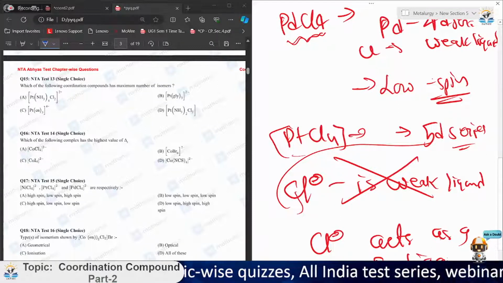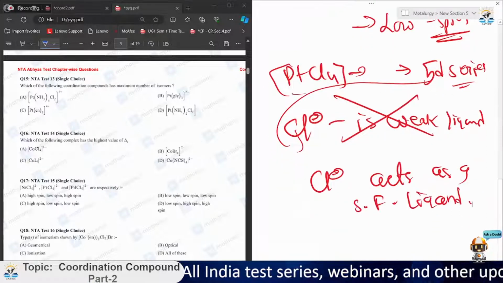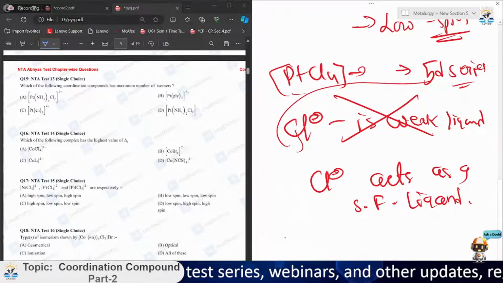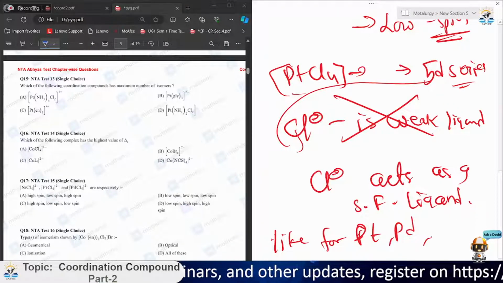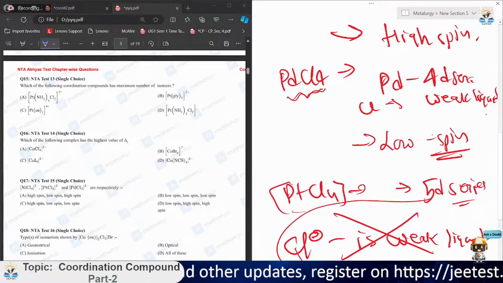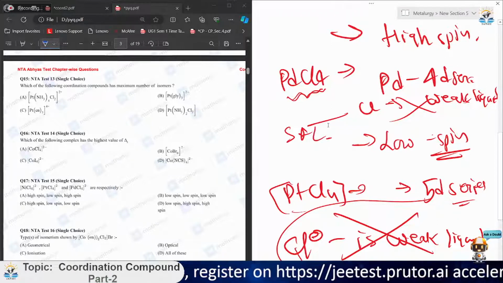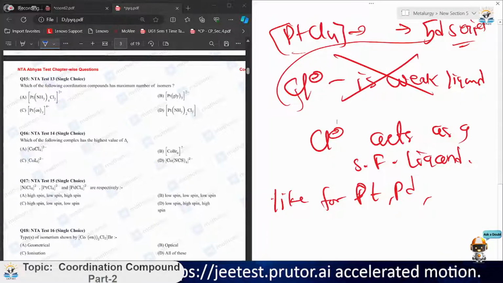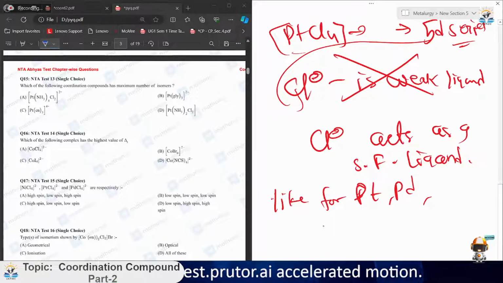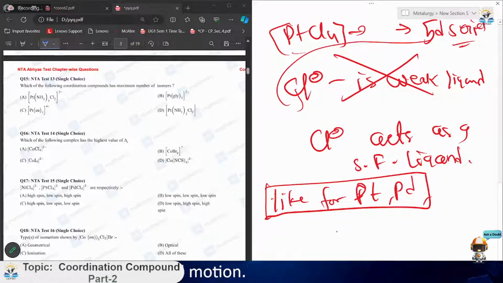Although it is a weak field ligand, it acts as a strong ligand here. Only for the 3d series does it act as a weak ligand. So you can note it down: for 5d series, chlorine acts as a strong field ligand, so it will also be a low spin complex.